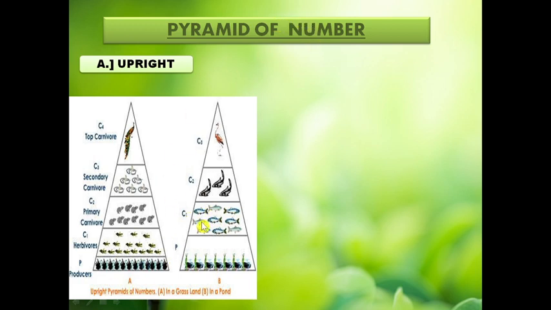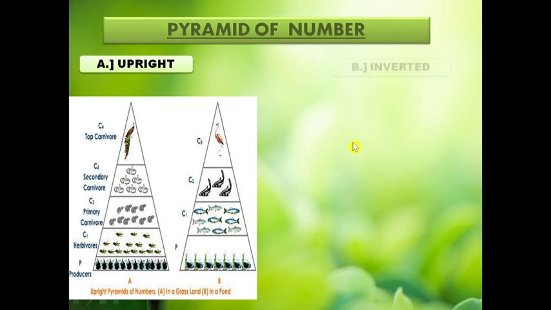The same thing happens in the pond ecosystem, where the zooplanktons or phytoplanktons are large in number and are eaten up by the small fishes. Small fishes are eaten up by the large fishes, and large fishes are subsequently eaten up by the pelicans, which are least in the pond ecosystem. So grassland ecosystem and pond ecosystem are upright.